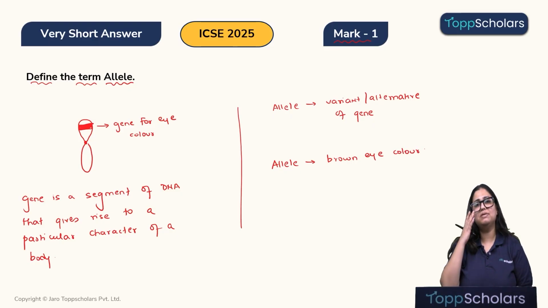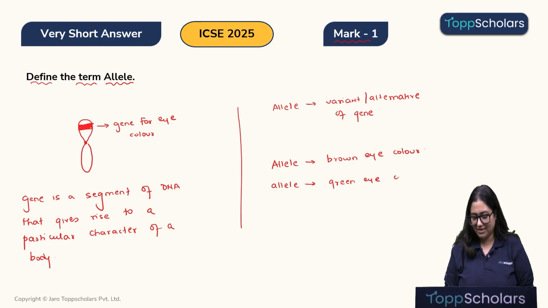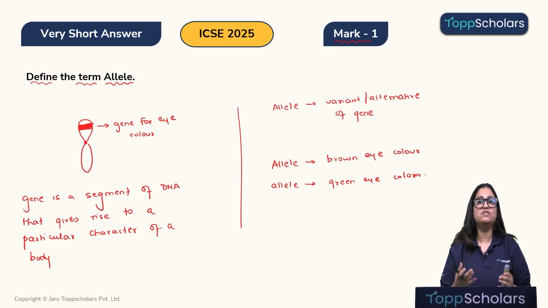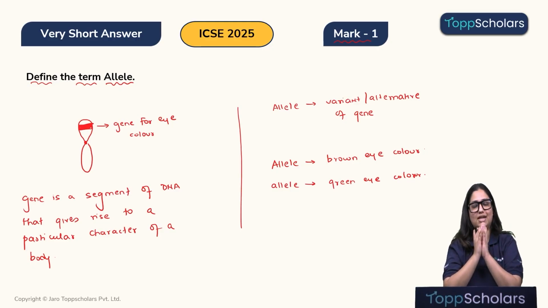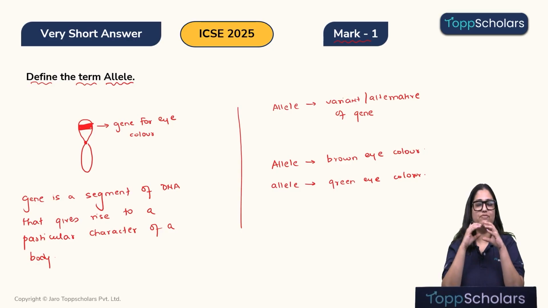Okay, then your eyes will be brown in color. Let's say you have an allele that gives rise to green eye color. Then your eyes will be green in color. So alleles are variants of a gene. But what's a gene? It's an eye color. It's a trait. It's a character that is going to be developed in your body. So a gene has information which will develop a particular character in your body.